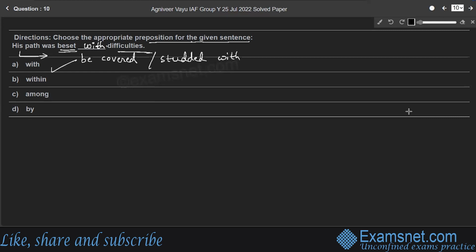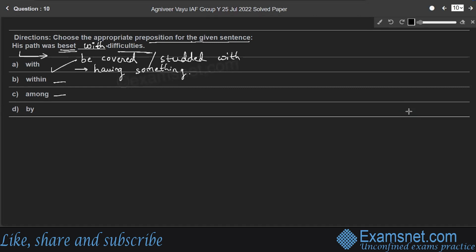So the most appropriate preposition should be with. With means having or possessing something. For example, the plan was beset with difficulties from the beginning. Therefore, we use with preposition when something is about someone's difficult path or someone's plan, right? So in that situation, we use with preposition.